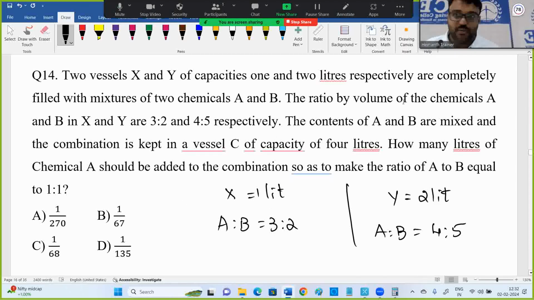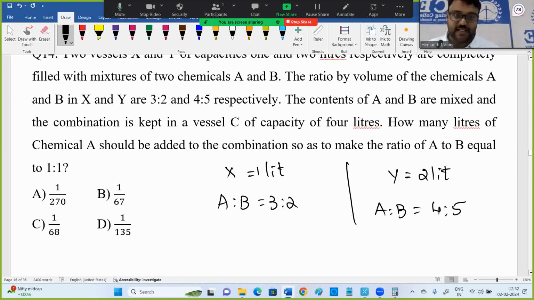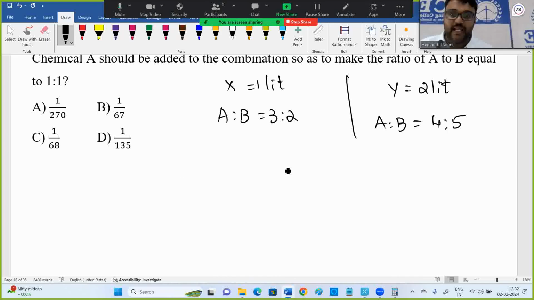Two vessels, X of capacity 1 liter and Y of capacity 2 liters, are completely filled with chemicals A and B. So clear. The ratio of volumes of A and B in X and Y is 3 is to 2, 4 is to 5. Very good. Now the contents of A and B are mixed into vessel C. Actually, it should be contents of X and Y. Fine, no problem. So C is obtained by mixing X and Y.